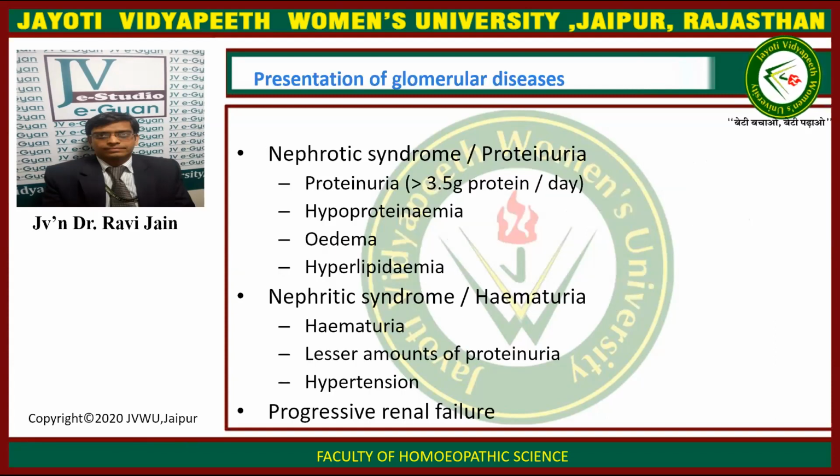Now the presentations of glomerular diseases. There are 3 different presentations. First, nephrotic syndrome, which is characterized by increased proteinuria. Next, nephritic syndrome, characterized by increased hematuria. And the third is progressive renal failure. In nephrotic syndrome, the clinical features are proteinuria greater than 3.5 grams of protein per day, hypoproteinemia, edema, and hyperlipidemia. In nephritic syndrome, we have hematuria, a lesser amount of proteinuria, and hypertension.